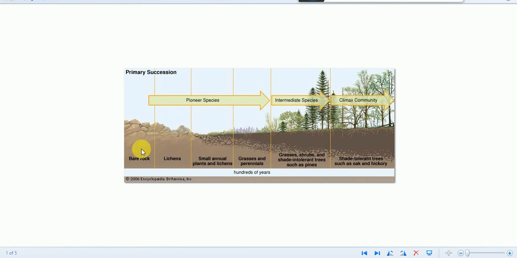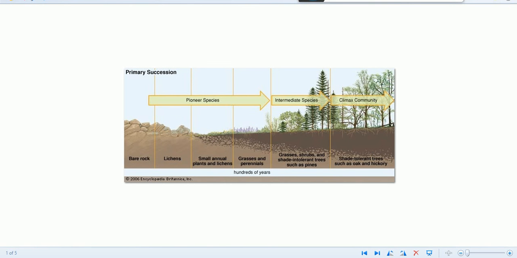Then on the bare rock, lichens will grow. Then small annual plants, grasses and perennials. Then grasses, shrubs, and shade-intolerant trees such as pines. After that, you will get the climax community, the matured forest. So this is primary succession. Succession means growth and development of plant life on originally bare earth with a definite sequence of communities.